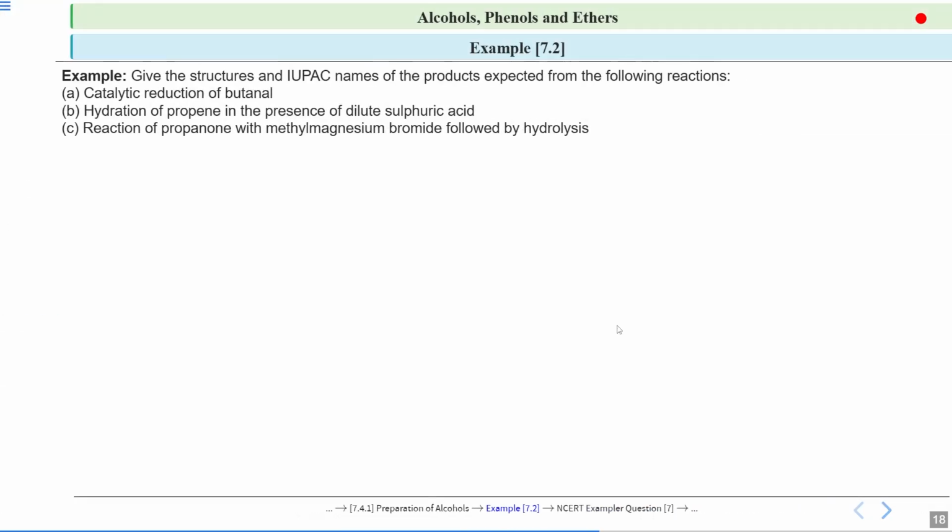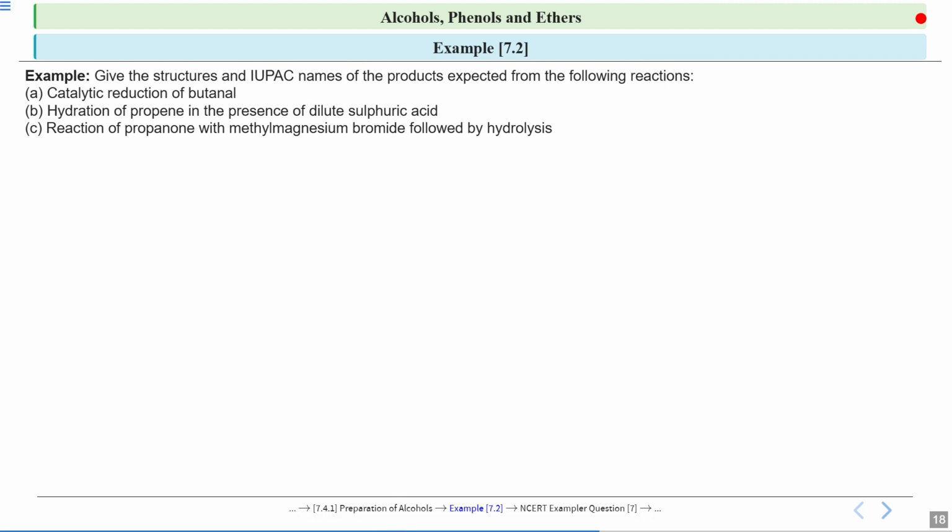Now we will solve some questions. So this is example 7.2. You have to give the structures and IUPAC names of the products that are expected from the following reactions. So these reactions are given to you. You have to give the structures and the IUPAC names of whatever products will be formed from these reactions.